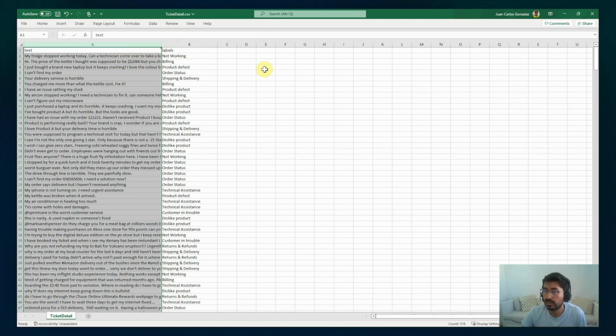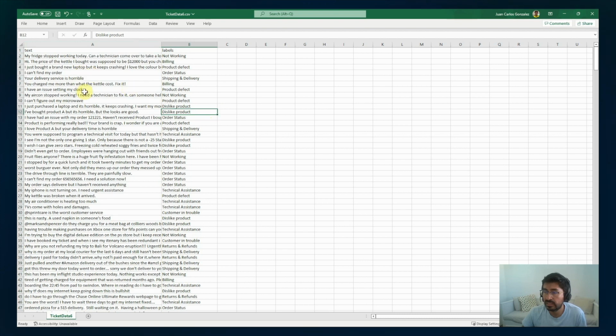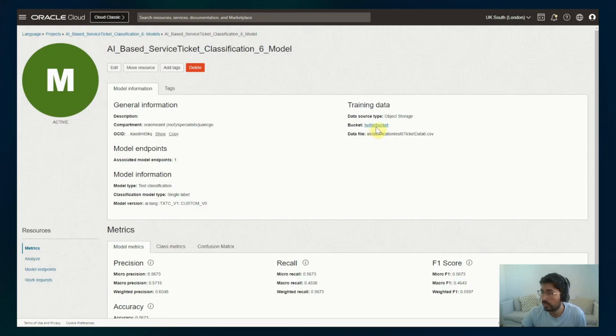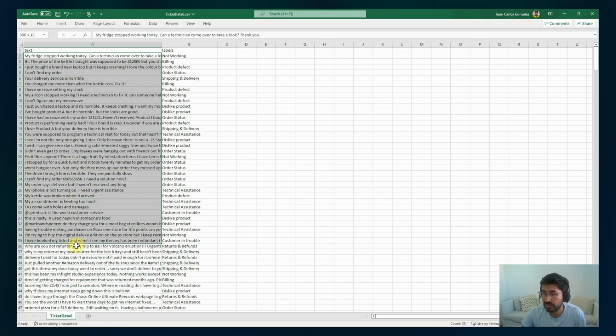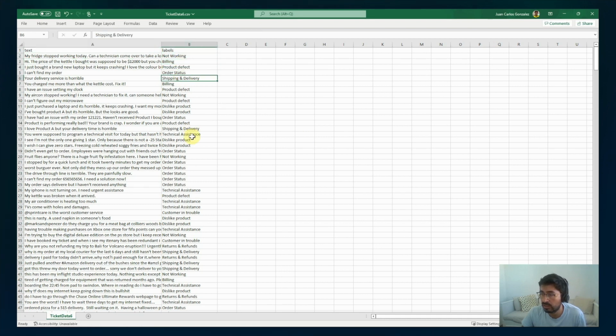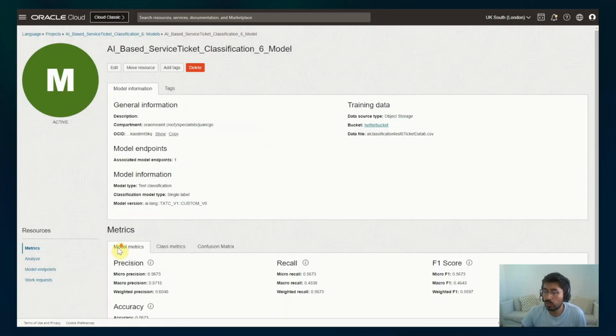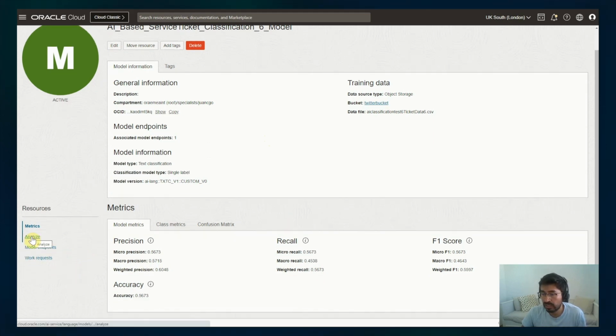So basically, my label dataset that I provided as an input for the model is in a bucket in OCI Object Storage, and this CSV just has previous complaints from different customers and how the company categorized them. Like not working, billing, product defects, shipping and delivery, returns and refunds, whatever. So once you create the model and once you create an endpoint for the model, you will have the playground.